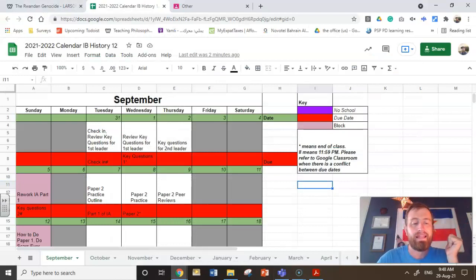Now, I would like that to be done before the start of class on Tuesday. This is going to give me some time to get them read. My goal is to download some of these so I can read them on the plane, because I'm going to be flying home back to Bahrain on the 8th. So I would like to be reading some of these on the plane and doing some grading there, because I'm going to be bored out of my freaking mind.